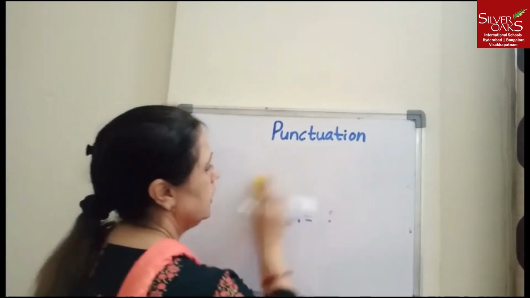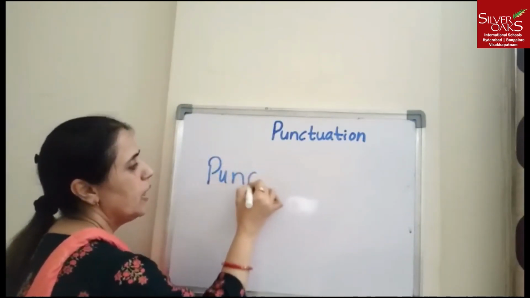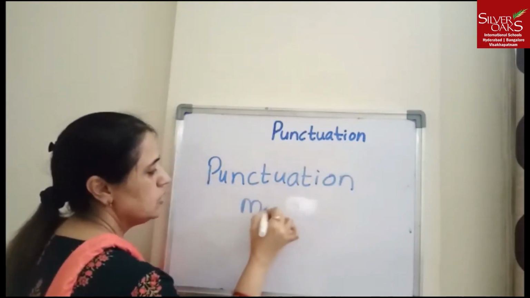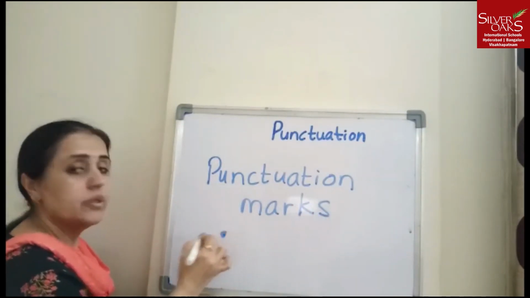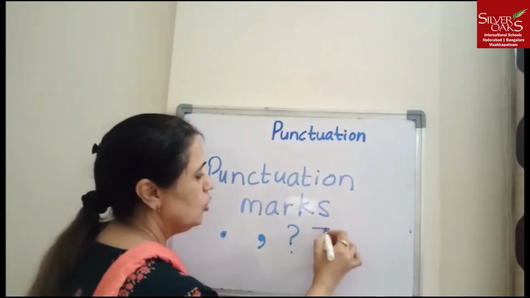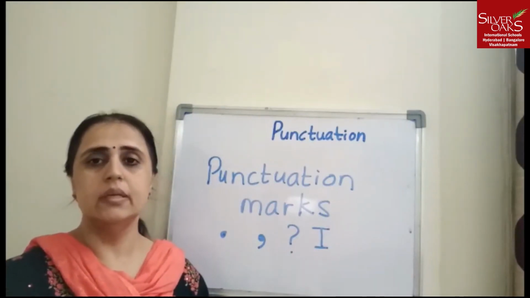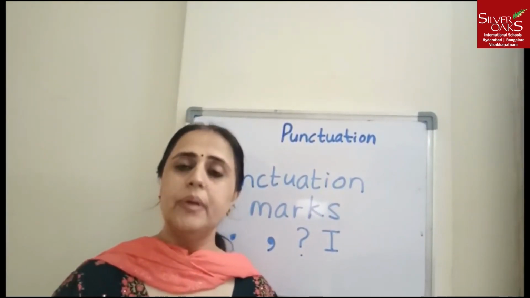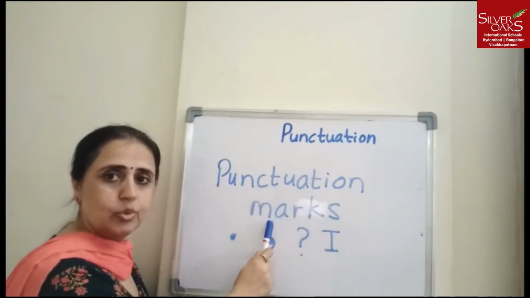So today we learnt about punctuation marks. We learnt about the use of punctuation marks while writing, and they are full stop, comma, question mark, and the use of I, a pronoun, wherever it appears in the sentence. Remember, the first word in the sentence begins with a capital letter. So these are known as punctuation marks.